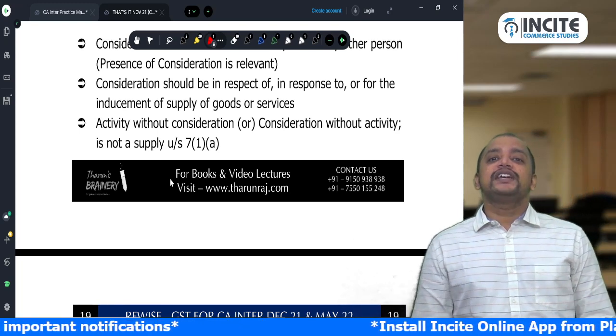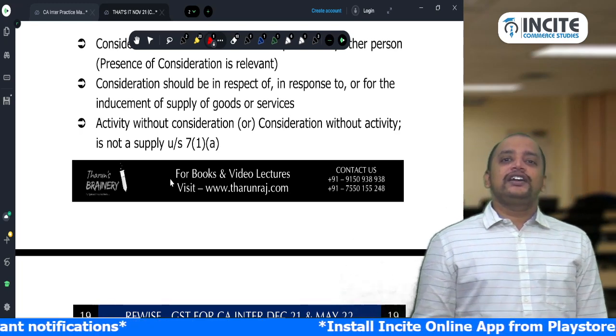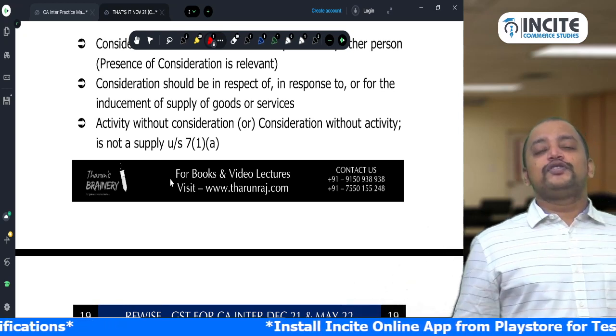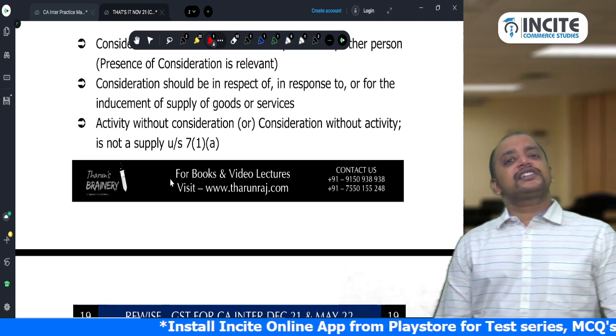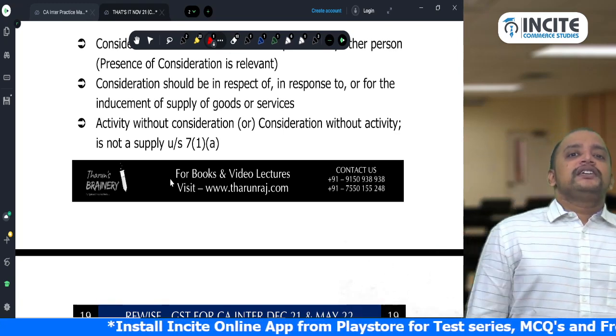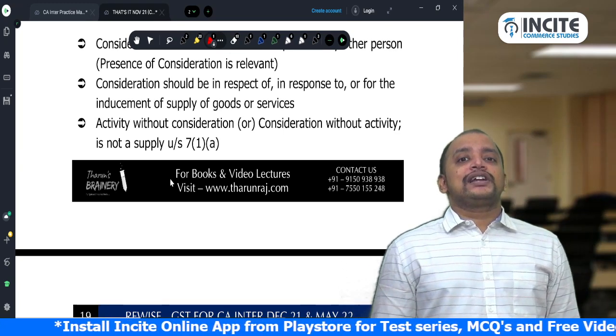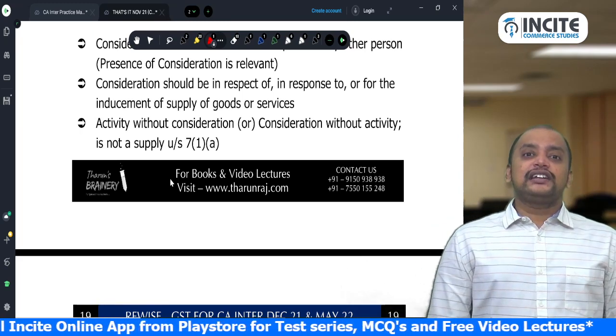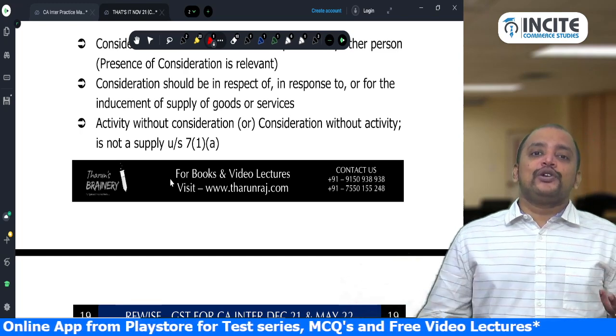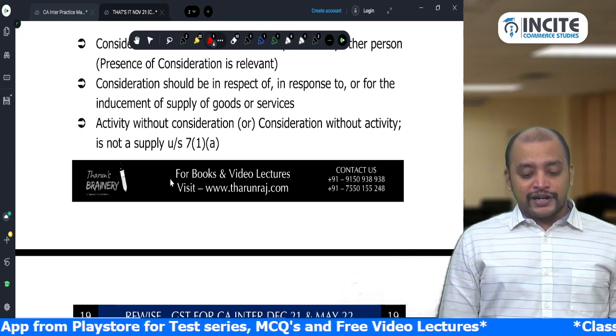It cannot be ascertained, it is not tangible. So therefore that will not be taken. I am not getting any consideration, so not a supply. Suppose I get some consideration without any activity, some unconditional donation, and I don't have any obligation to do anything, then also it is not a supply.